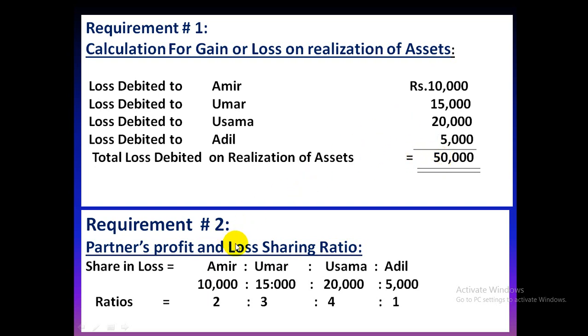Now how to determine the sharing ratio among partners? If this loss is given to their capitals, and we want to determine their sharing ratio, we will calculate the ratio of these amounts which we had debited to them, and this is how the sharing ratio of partners can be calculated easily. All 3 zeros will be cancelled. Use the table of 5. 5 2s are 10, 5 3s are 15, 5 4s are 20, 5 1s are 5. So requirement 2 is also done, that is the profit and loss sharing ratio of partners.